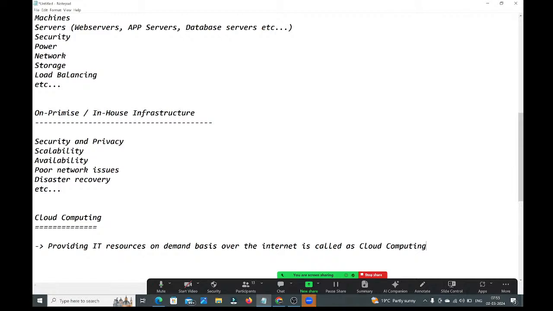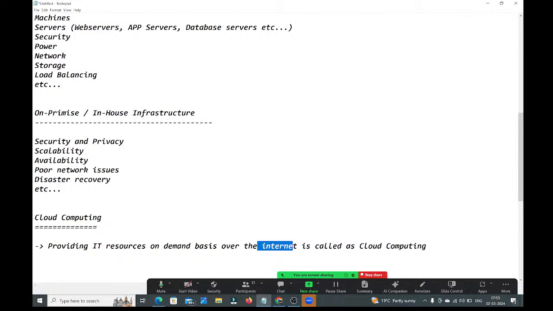Here, on demand basis means what, guys? Whatever you are requesting, whatever you are asking, that is called on demand basis. Whatever you are asking, they are going to provide through the internet. Nothing you need to do. If you want machines, you can ask them, they will provide through the internet.